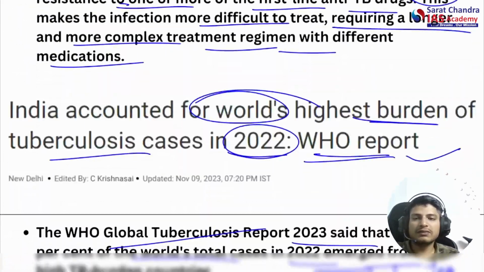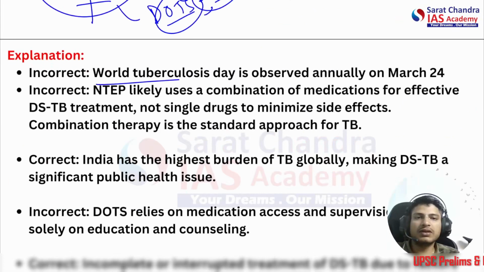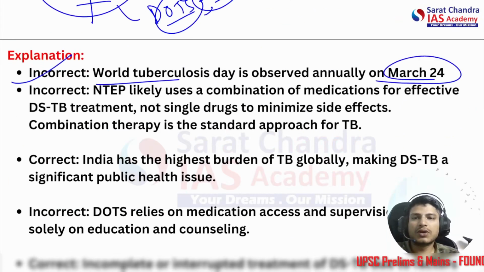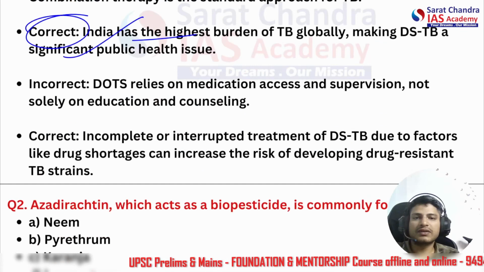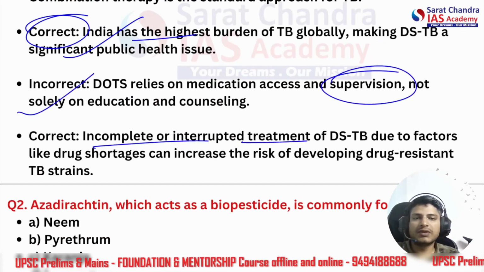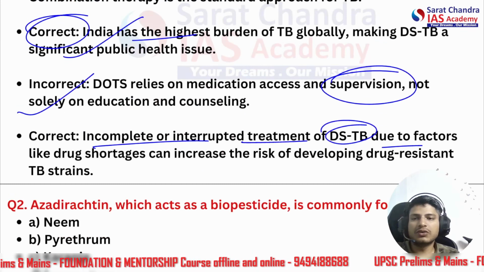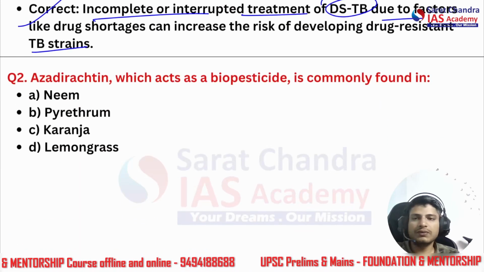All right, let's see the answer. So World Tuberculosis Day, we already know, March 24. Okay, and the program uses a combination of medicines for effective DSTB treatment, correct. All right, India has the highest TB burden, correct. And DOTS relies on medication access and supervision. All right, this is also correct. Incomplete or interrupted treatment for DSTB will result in DRTB. This is also correct. All right, coming to the next question.